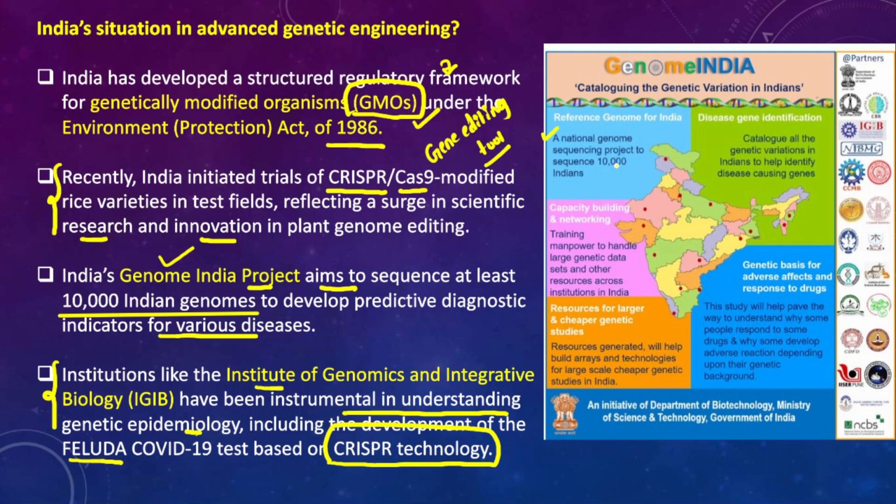This is the Genome India project, a national genome sequencing project to sequence the genomes of 10,000 Indians. There will be a catalog of all genetic variations in Indians, and that can help identify diseases caused by genes as well. So there are a number of such applications through this project.